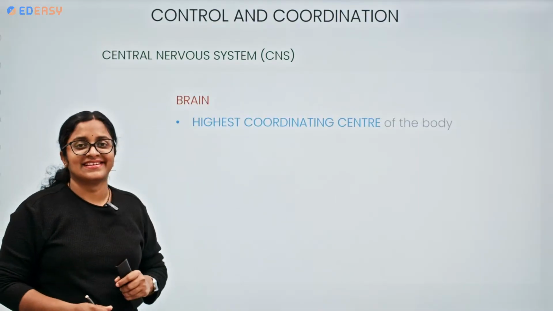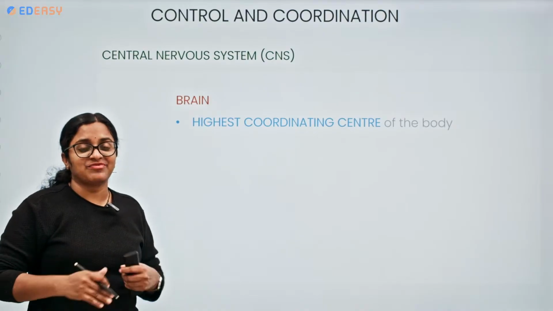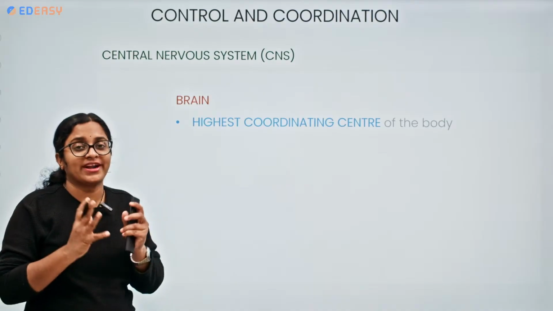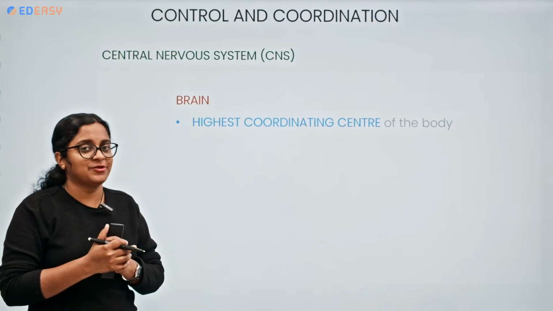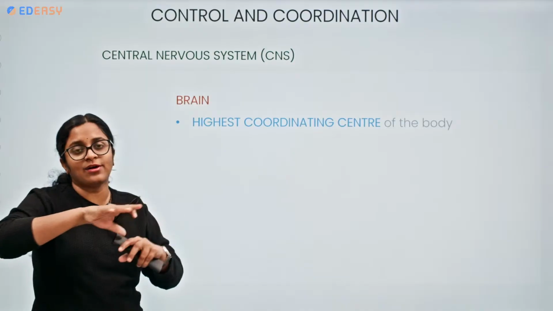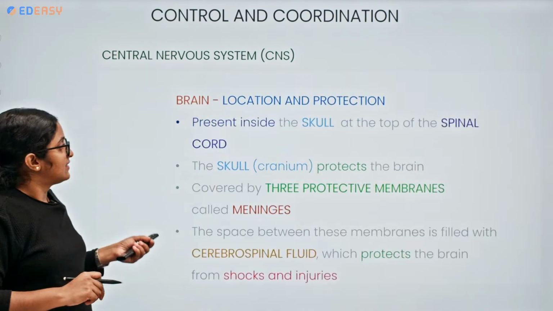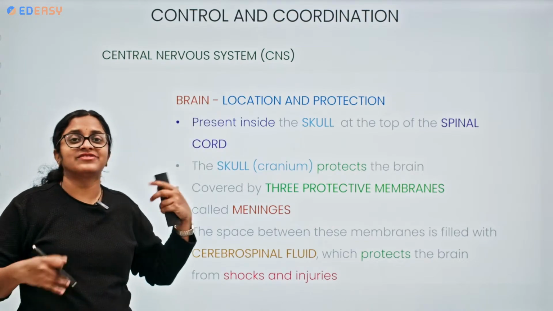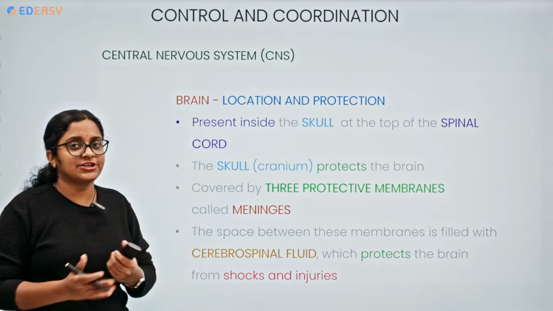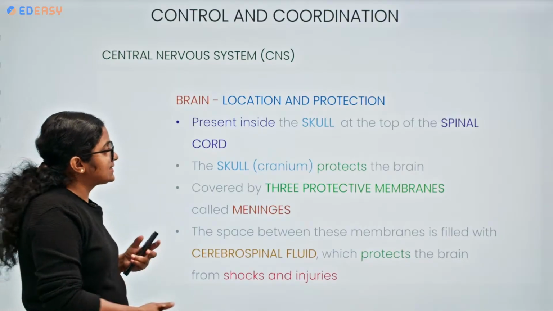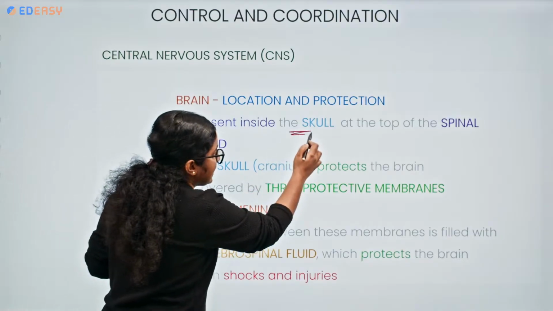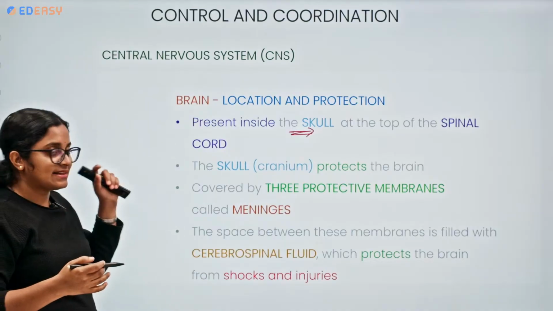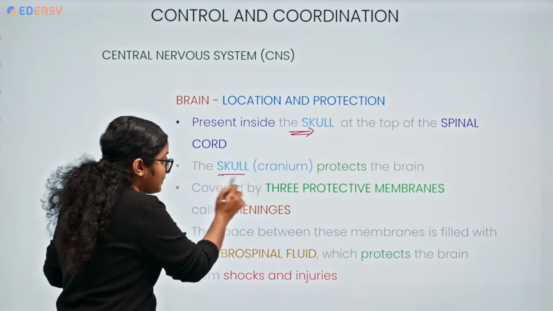So the brain is considered to be the highest coordinating center, the master of coordination. We can call the brain that because it is controlling all the activities. So the brain, where is it located, as we have seen earlier? What will be the location and protection? Once again, let's see the point. Inside the skull, at the top of the spinal cord. So the skull is protecting the brain. That is the first thing protecting the brain.